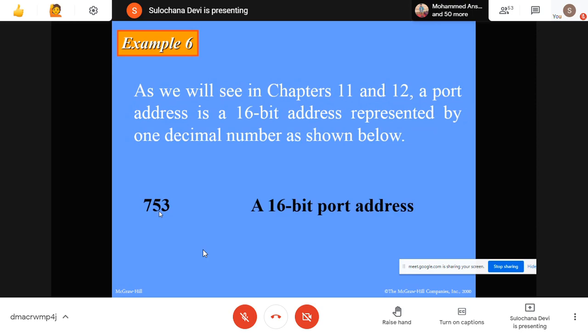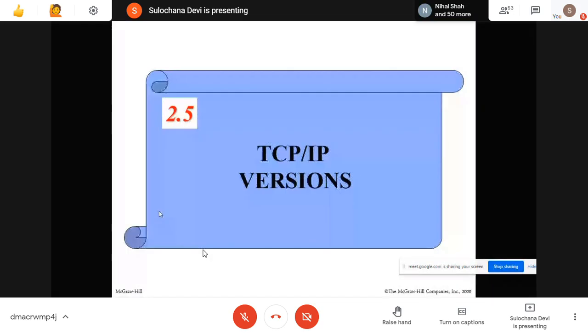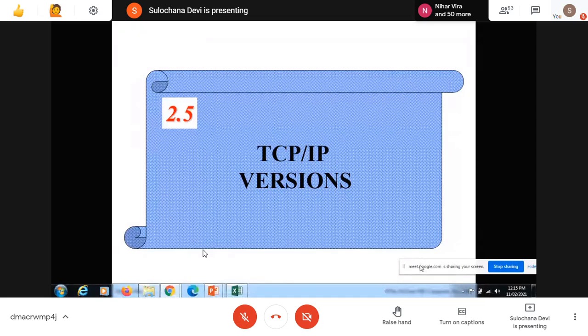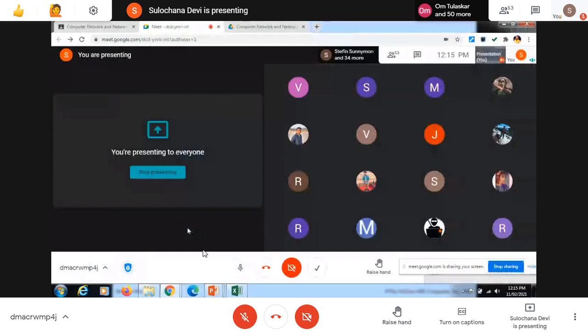Now you tell me the MAC address size. How many bits do we use for a MAC address? Just now I told, we just discussed. MAC address size is 48 bit.